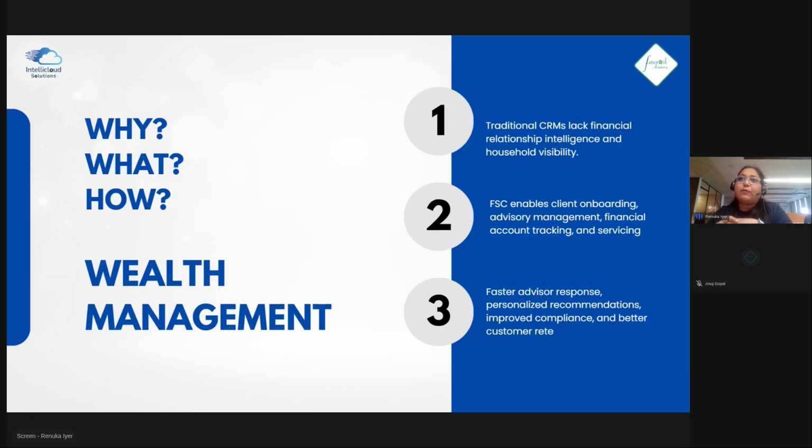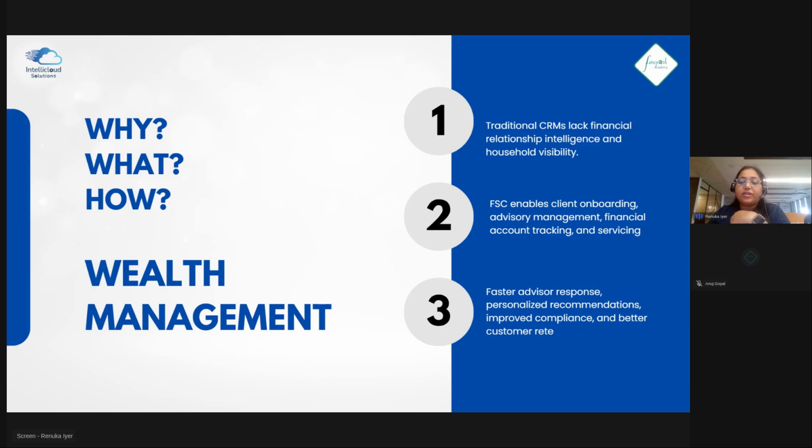Say I am not aware of the current market trend. How can I pitch into equity? How can I buy a share and all that? For that we have a concept called advisory management. Then we have financial account tracking and services, which is what I was just speaking about.